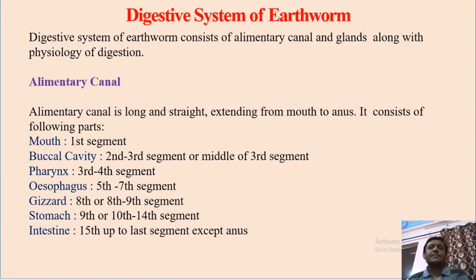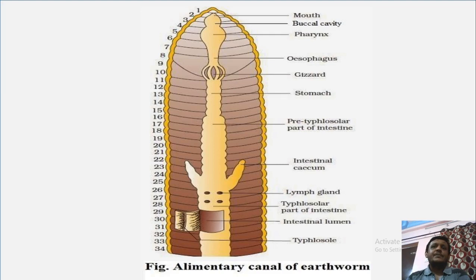In the last segment anus is present. So this is the segmental position of various parts of alimentary canal.